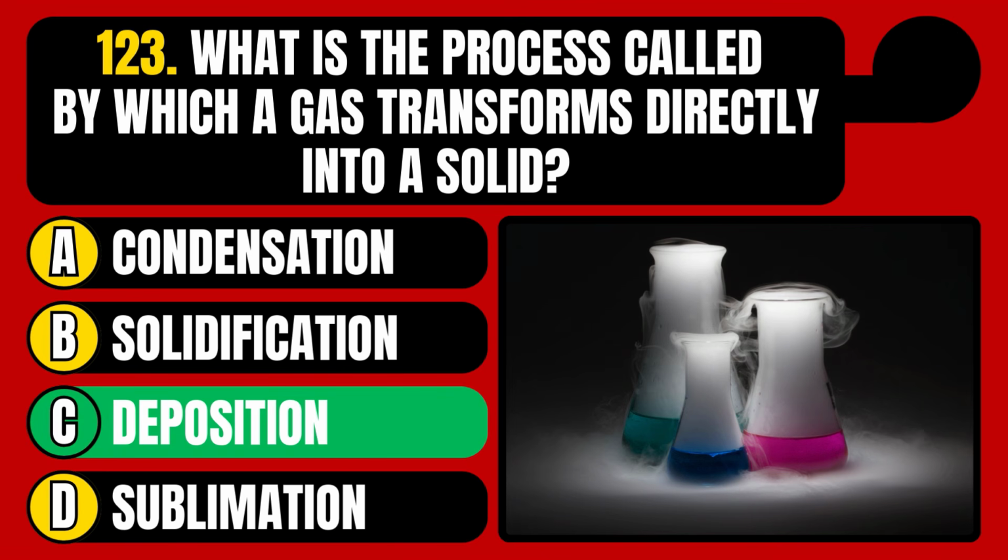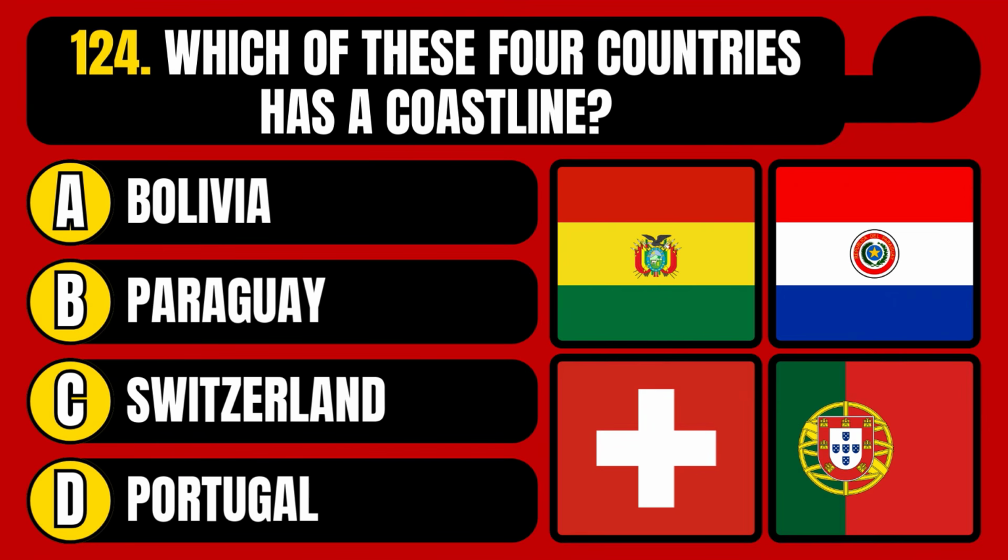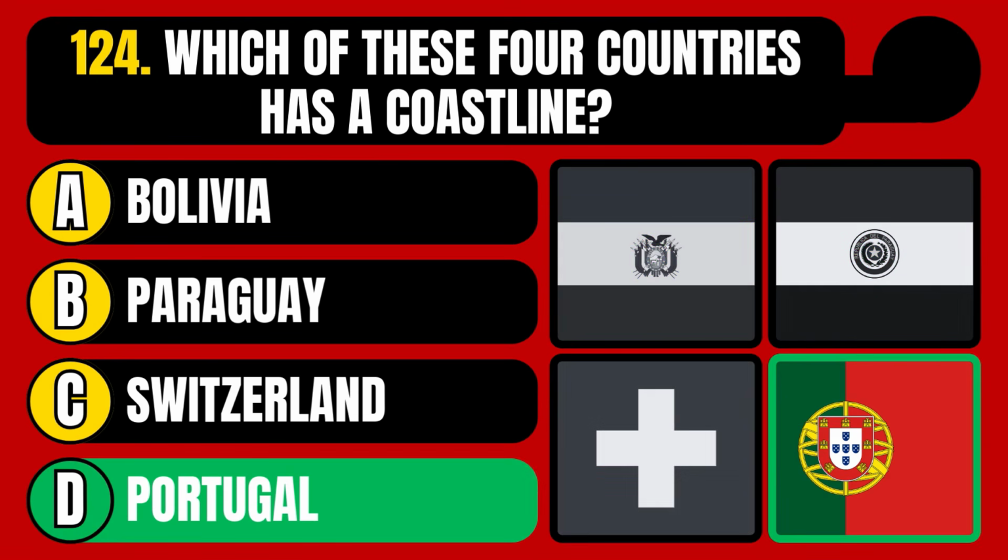The correct answer is option C, deposition. Which of these four countries has a coastline? Bolivia, Paraguay, Switzerland, or Portugal? The correct answer is option D, Portugal.